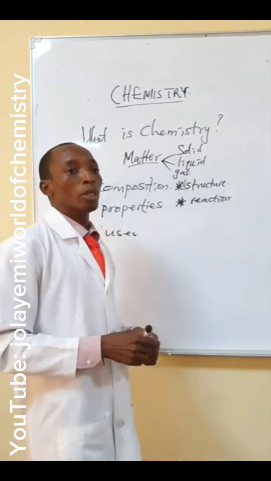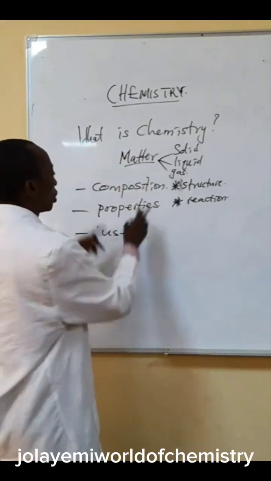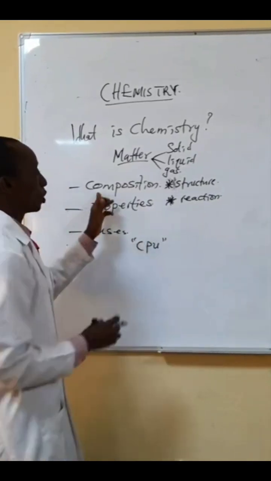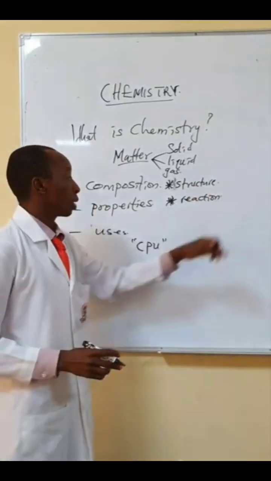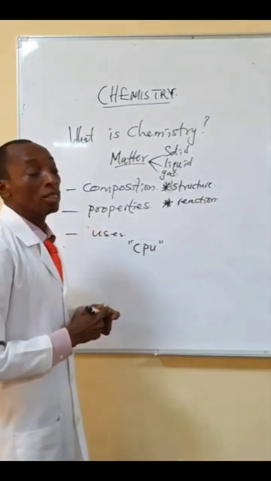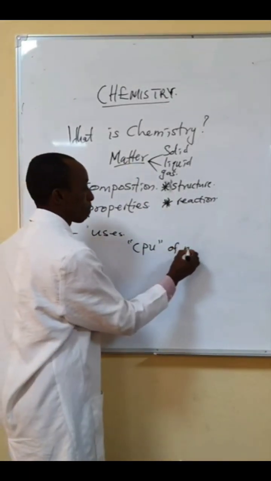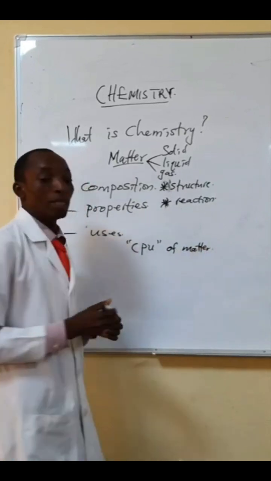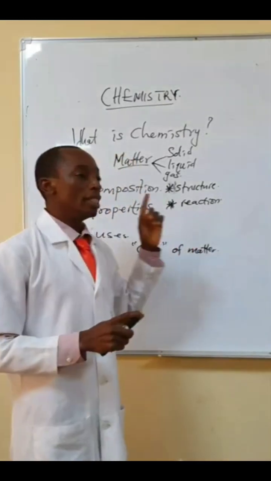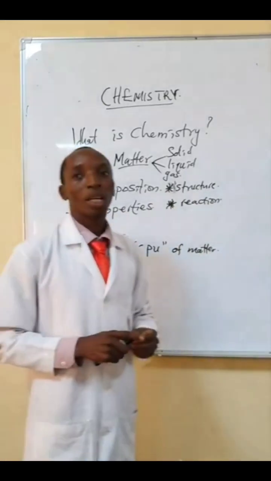So, in simple terms, just for you to get it as a recap, we say chemistry is the study of CPU. C stands for composition, which is the structure, that is, how does it look like? P is for property, which is talking about the reactivity, that is the reaction of matter, and U is the uses of matter. Therefore, it's better put as: chemistry is the branch of science that studies the composition, structure, properties, reaction, and uses of matter. Thank you.